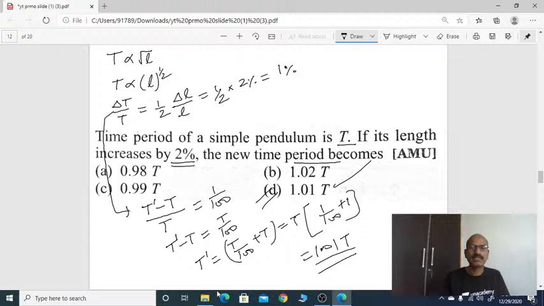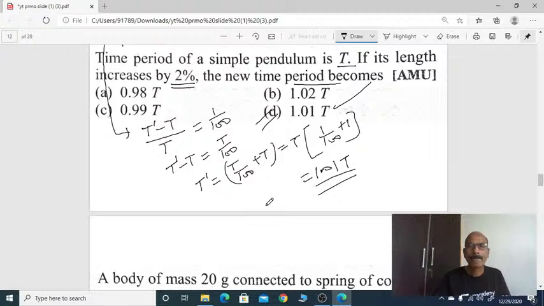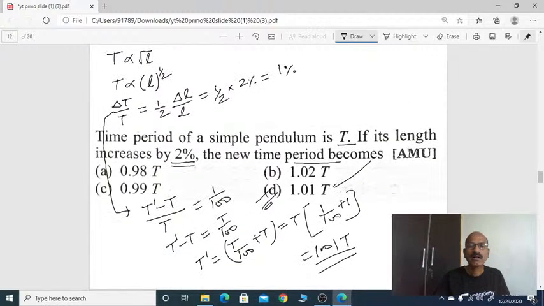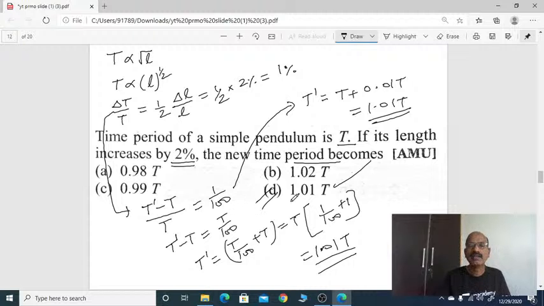Directly we can do that. Or directly, T dash equals T plus 1 by 100 of T, that is 0.01 T. That's it. You will get 1.01 T. Both are correct anyway. Yes, we'll move to the next sum.